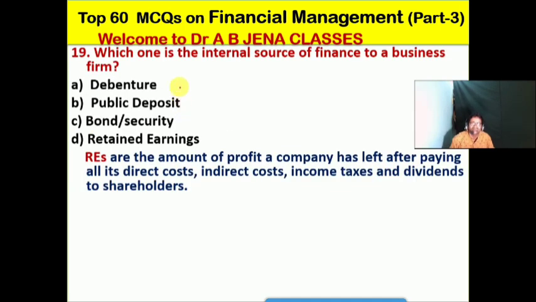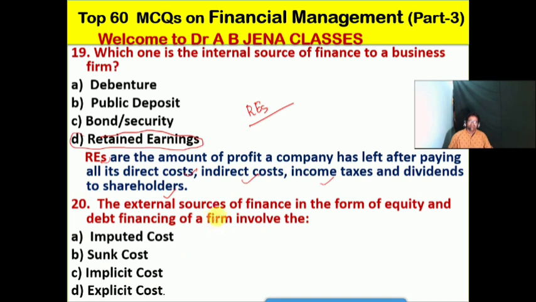So next one we will see: which one is the internal source of finance to a business firm? So no doubt friends, it's R, meaning retained earnings. What is the meaning of retained earnings? Retained earnings is the amount of profit that a company or firm has left after paying all its direct cost, indirect cost, income tax and dividend to the shareholders. It's known as retained earnings. So it's the internal source of finance.